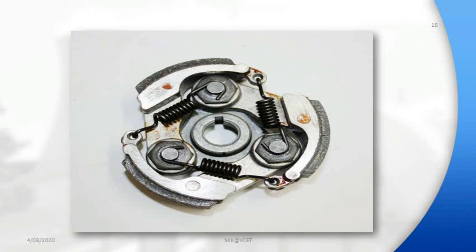This is the actual view of the centrifugal clutch. See here, you can see the weight connected with one circular plate. One end is pivoted, another end is connected with the help of a spring, and the extreme outer surface of the weight consists of a frictional lining that is connected with the help of adhesives. This is the construction part of the centrifugal clutch.